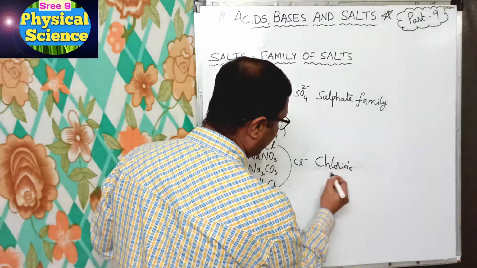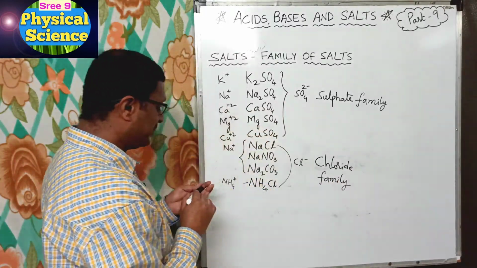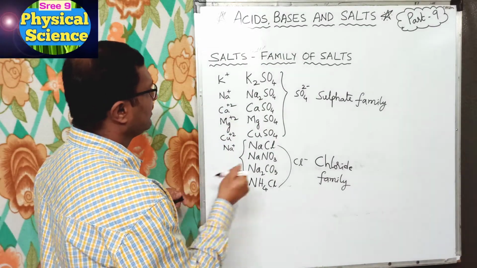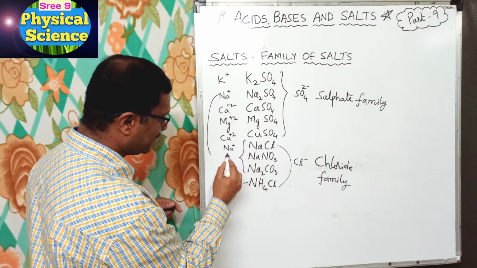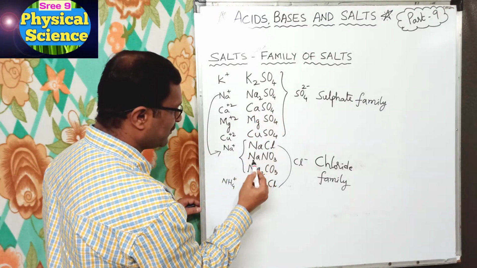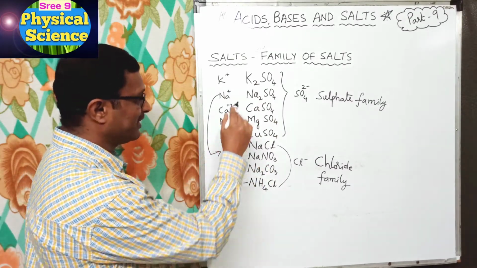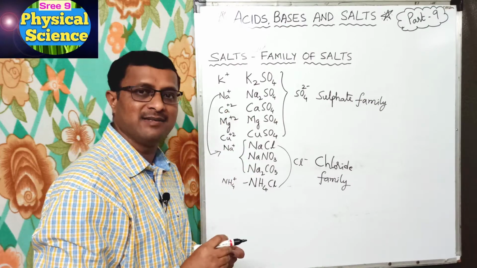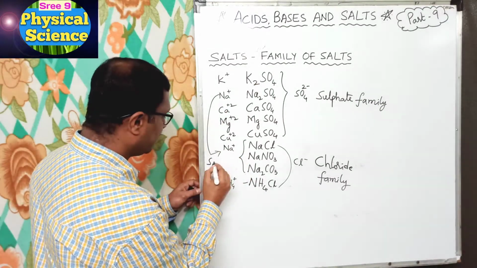These belong to chloride family, right? Now coming to this side, any common? Yes, sodium. For these two also Na, sodium. Hence here sodium sulfate, sodium chloride, sodium nitrate, sodium carbonate belong to Na plus, because for these 4 salts the cation is same, that is sodium. Hence we say these belong to sodium family.